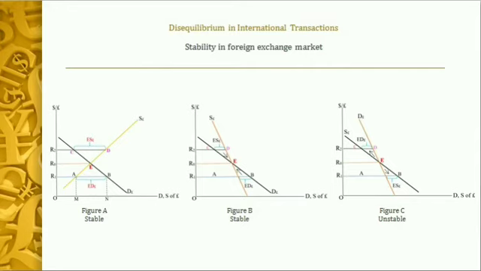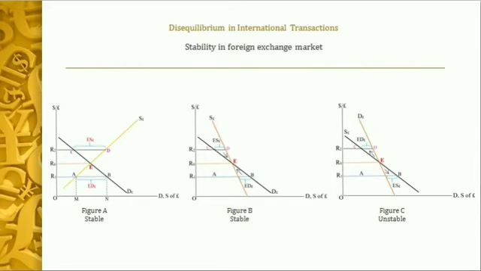Now here the equilibrium is stable. So initially the equilibrium is attained at point E and the exchange rate is R0. Now at any exchange rate below R0, say at R1, there is an excess demand for pound which is given by the amount AB, or which is equal to MN.